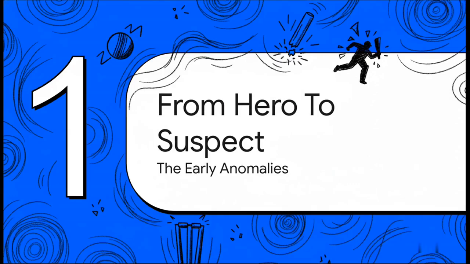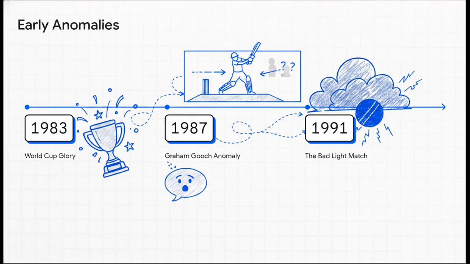The Early Anomalies. Okay, so the seeds of doubt didn't just pop up overnight. Let's rewind a bit and trace the chronology. Following the incredible high of 1983, fans actually started noticing some pretty strange tactical decisions. Take the 1987 World Cup semifinal against England, for example. India was the favorite, yet strangely, English batsman Graham Gooch kept hitting sweep shots to one specific side of the field, and bizarrely, no fielders were ever placed there to stop him. Even Gooch himself admitted in the post-match press conference that he was totally surprised by the lack of fielders. It definitely raised eyebrows at the time, but it was eventually brushed aside.